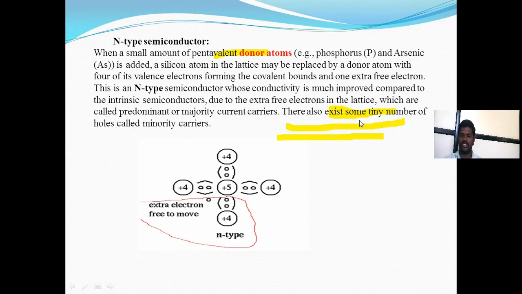There also exist some tiny numbers of holes called minority charge carriers. In an N-type semiconductor, the majority charge carriers are electrons and the minority charge carriers are holes.